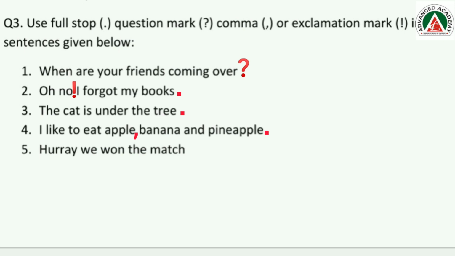Now we have the last one. That is, hooray! We won the match. So, hooray is a very strong feeling, right? So, you are going to put an exclamation mark after hooray. And at the end of the sentence, you are going to put a full stop.